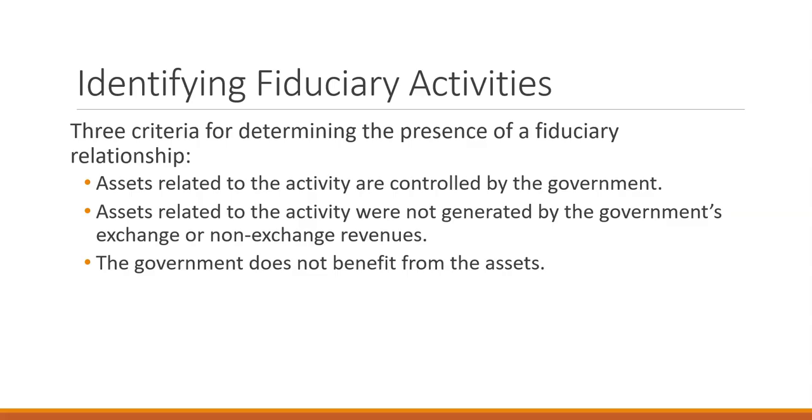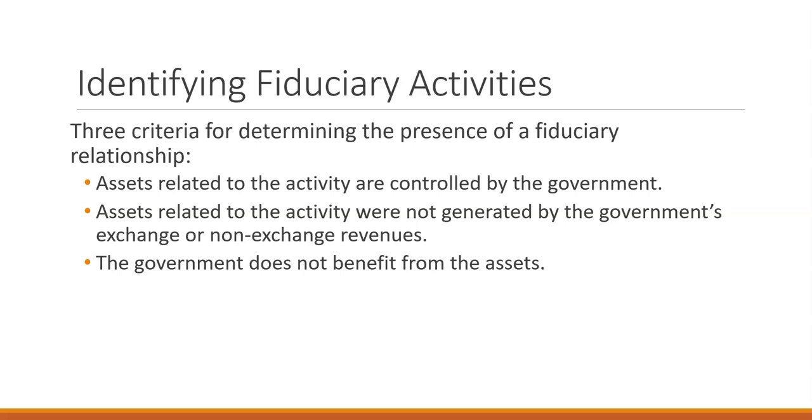First, we have the criteria according to GASB on what determines if there is a fiduciary relationship or not. If these criteria are met, then GASB says there is a fiduciary relationship. Assets related to the activity are controlled by the government.